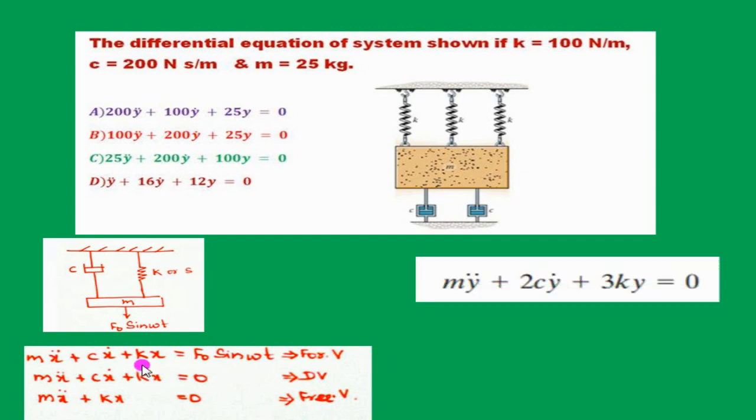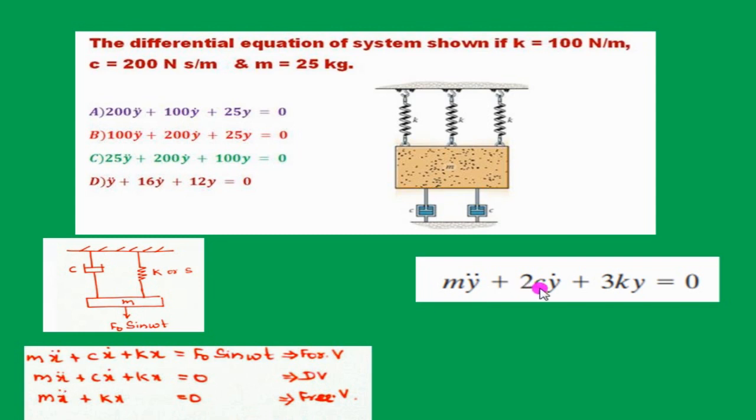Now, using these three relations, this consists of the damper, hence use the second equation: mass into displacement along y direction, hence we use y double dot. If it is x direction, you can use x double dot.